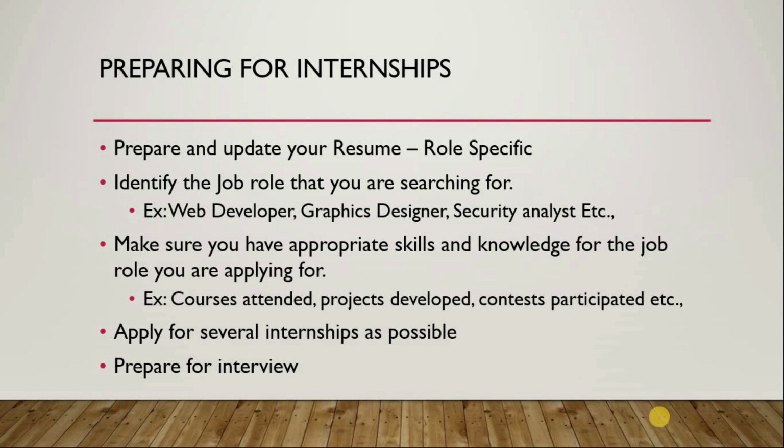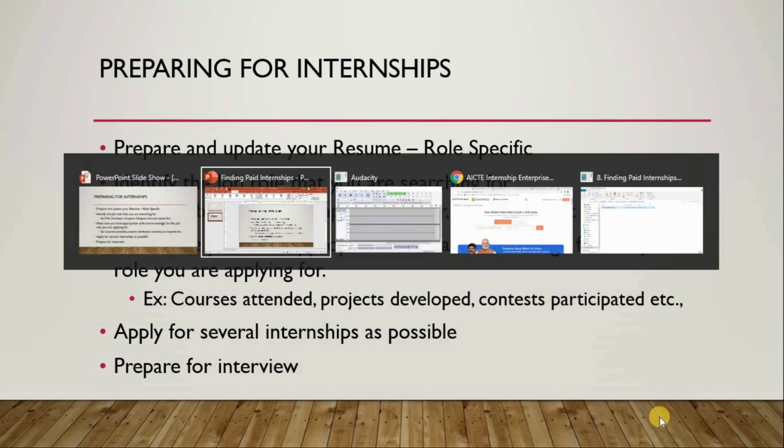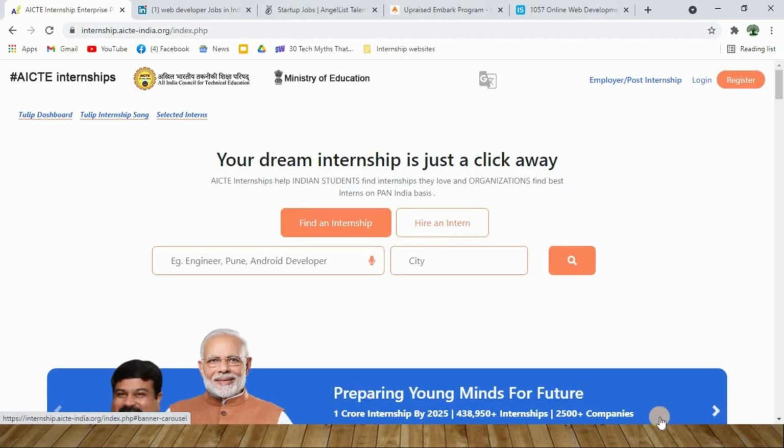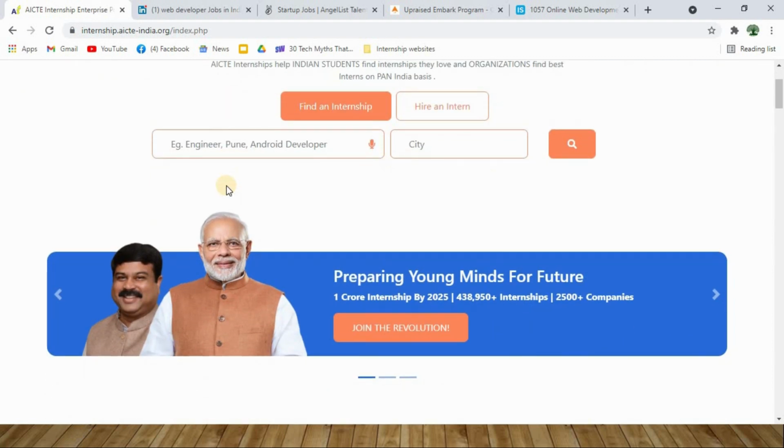Now we will see what online portals are available for applying for your intern role. So first on my list I have a portal from AICTE, the All India Council for Technical Education. They have a separate portal for internships where students can directly find lots of internship opportunities and apply in the portal itself. You can search for any job role you are looking for and the city in which you want to work as an intern.